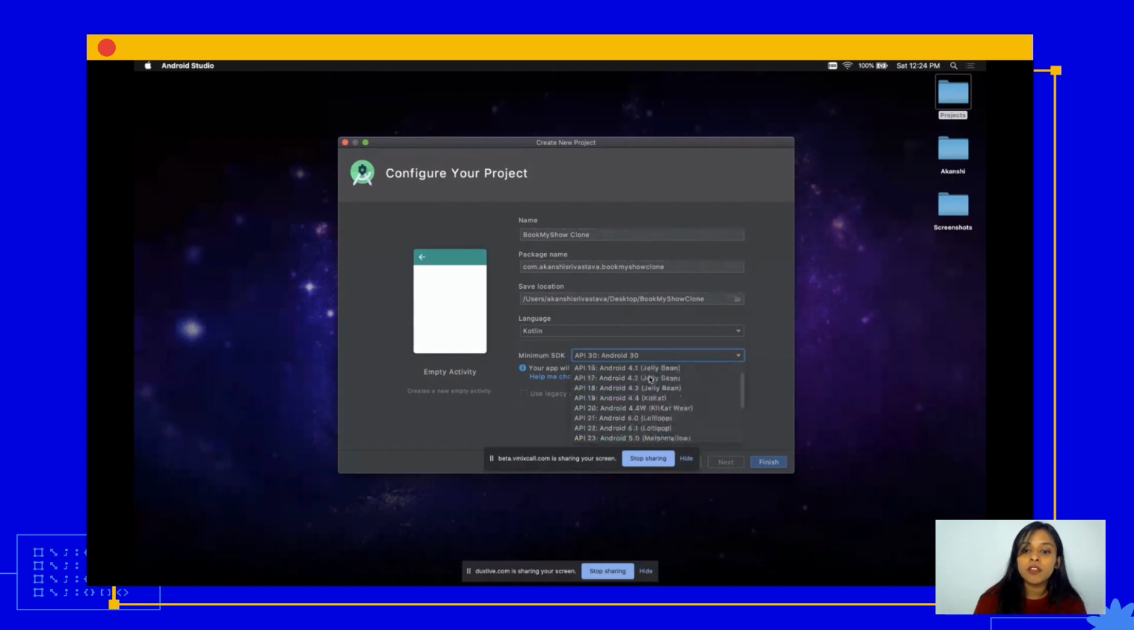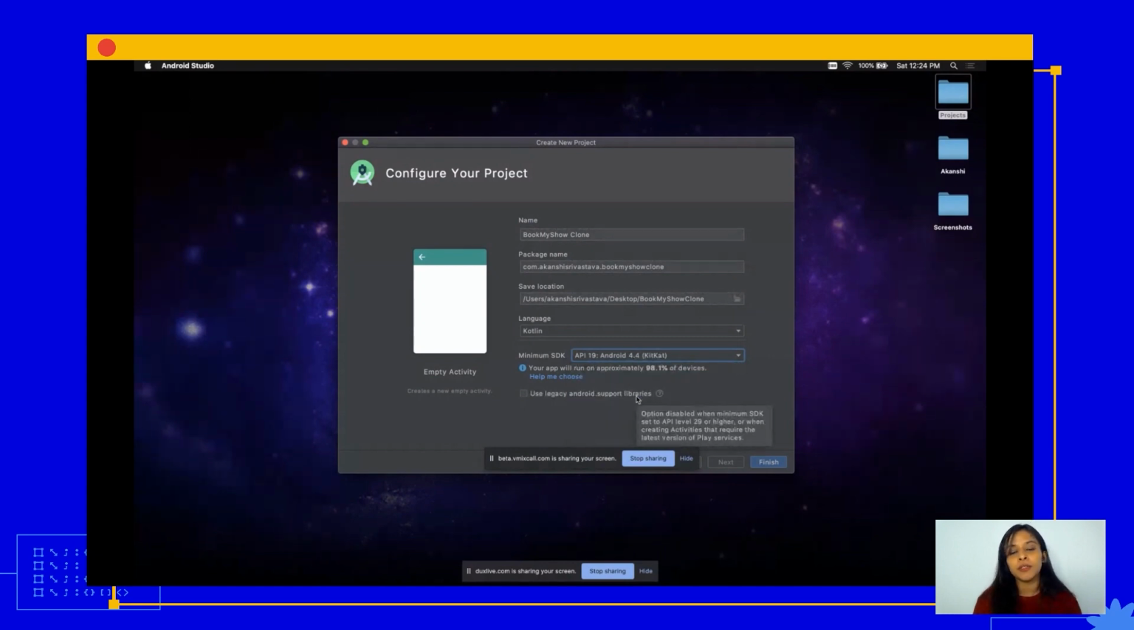Now, this is because most of the devices have still not migrated to the newer versions. And it is very important that we select our version, the minimum SDK, very appropriately. That is because we want the users to be able to use the features and components that we're using inside our app. There were different changes that were introduced in different versions of Android, some of which are not supported in the older versions.